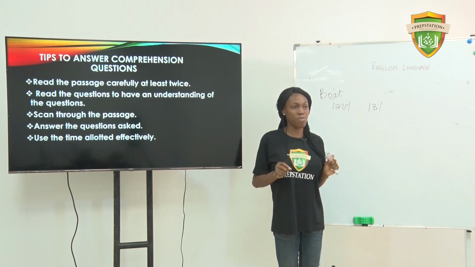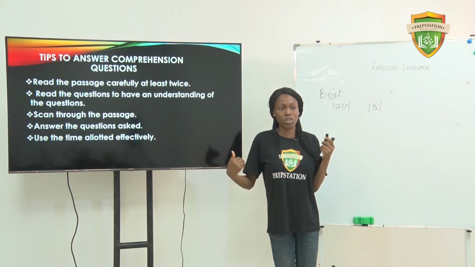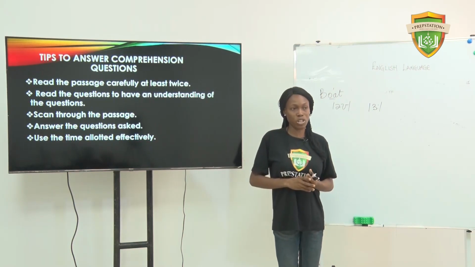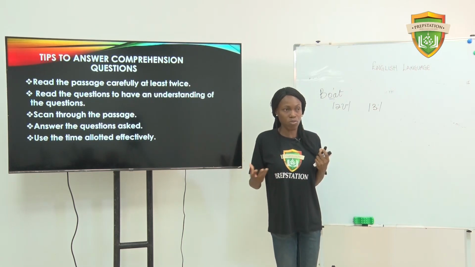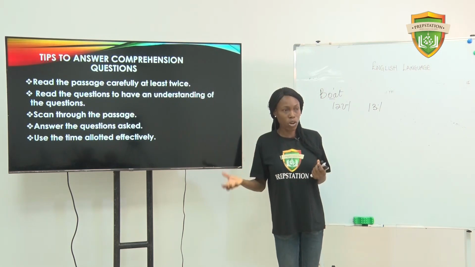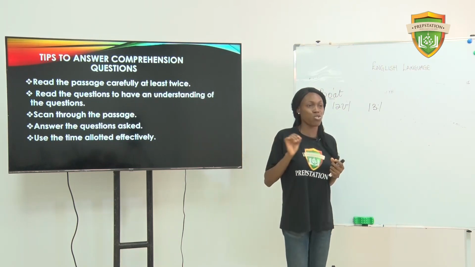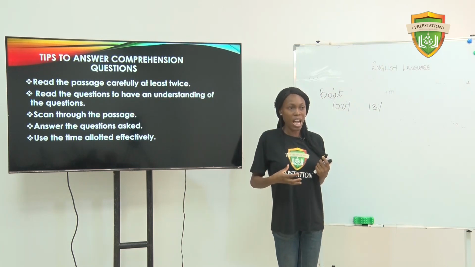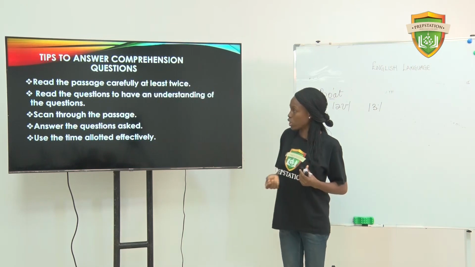But for your CBT, if that comes first, I would usually advise you to focus on other questions, then, if you have time, go back to the comprehension questions. You can look at other forms, maybe the oral aspect of English, your lexis and structure, maybe the recommended text. Try answering those first before coming to the comprehension, because you're required to read through, and it requires your concentration.